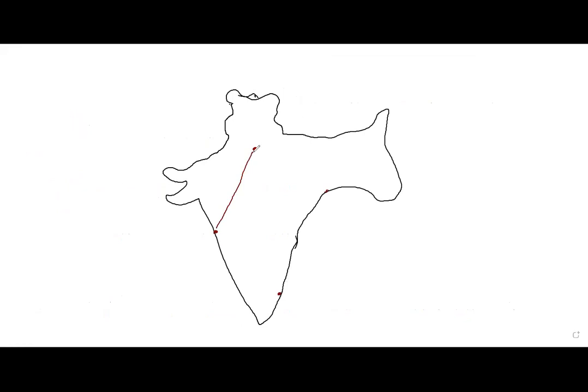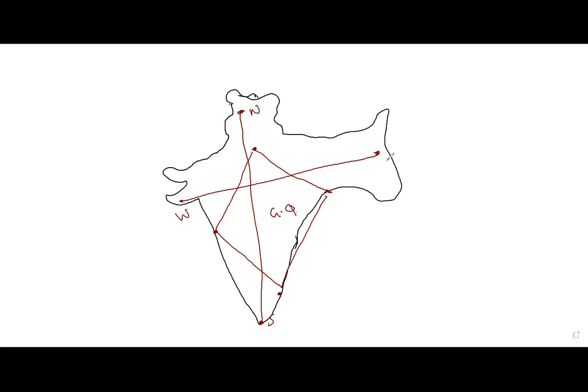This connection is the Golden Quadrilateral. Then Srinagar is connected to Kanyakumari, which is north-south. Then Porbandar is connected to Silchar. This is east-west.